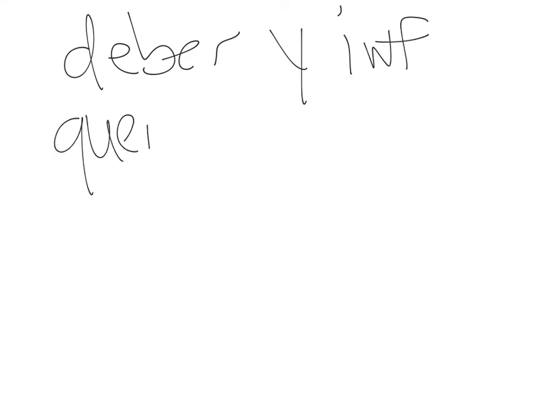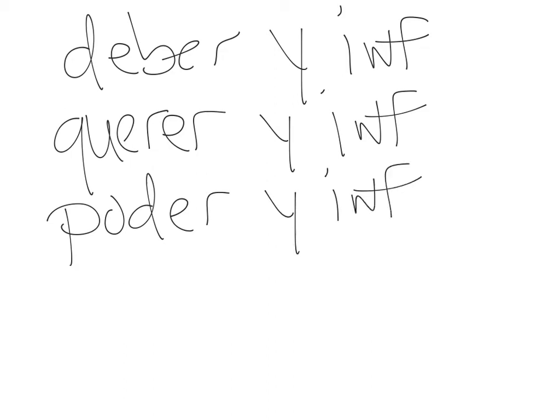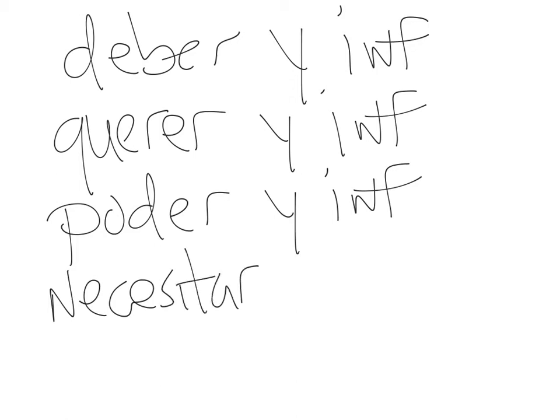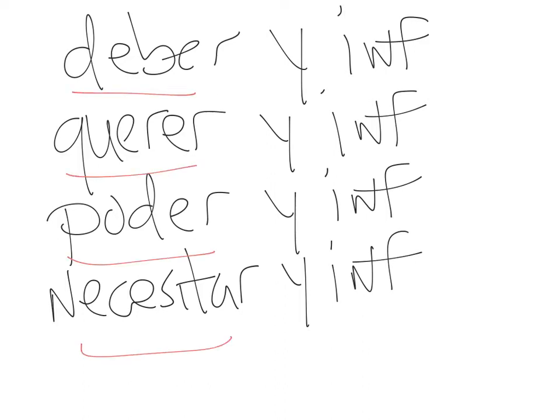Querer, y infinitivo, poder, y infinitivo, y también necesitar. You pair these up with an infinitive verb.